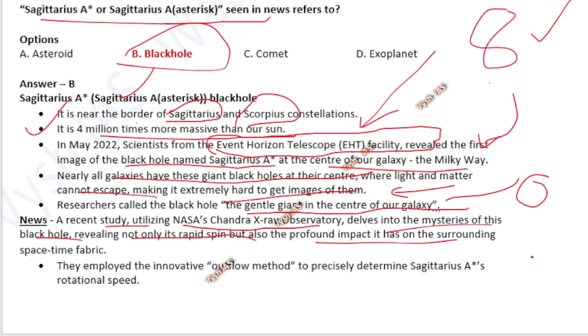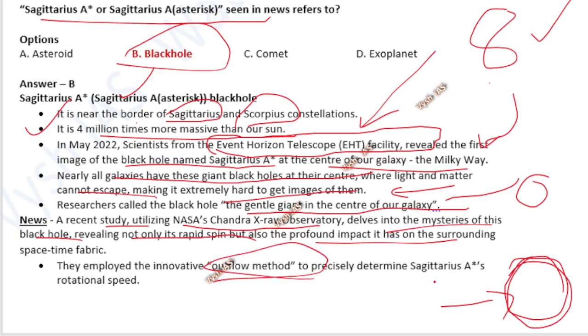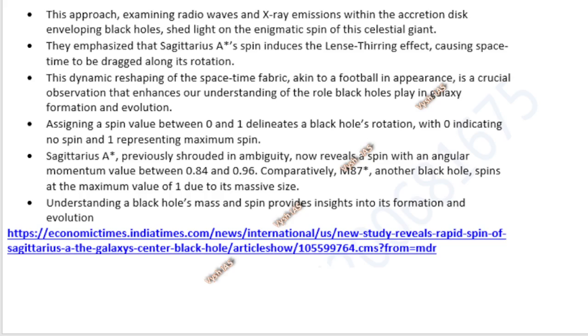Meaning NASA has a Chandra X-ray Observatory, or telescope, that is doing more studies on this black hole, telling how fast it is spinning and what the impact is on its surroundings. They are using something called the outflow method. That's not important, but what is important is that Sagittarius A* is repeatedly coming in the news in 2023. That is the reason I made this MCQ. UPSC can choose not to ask this also, but it's my duty to teach you whatever came in the newspaper.